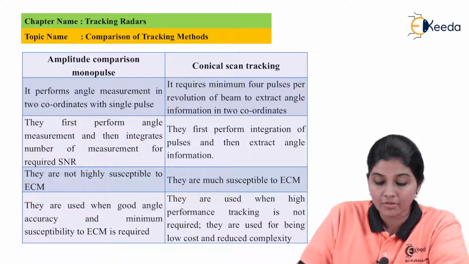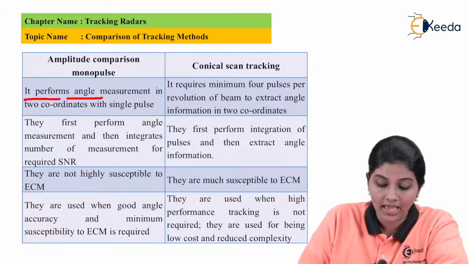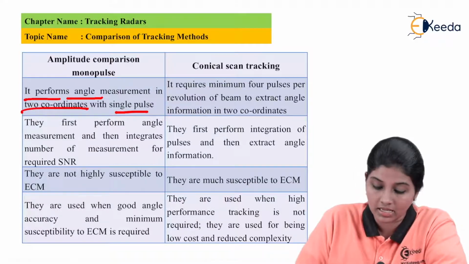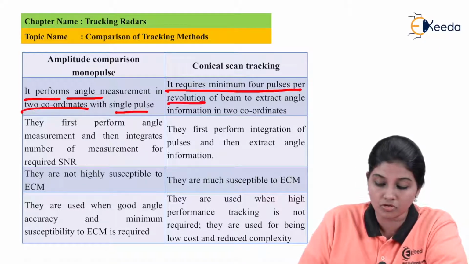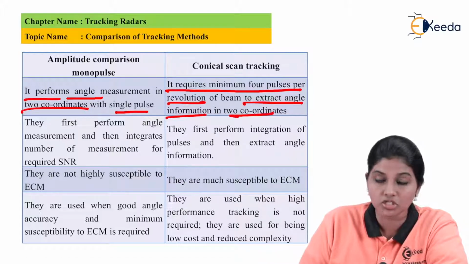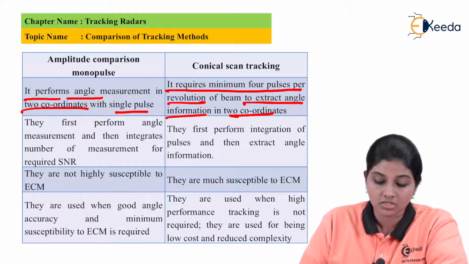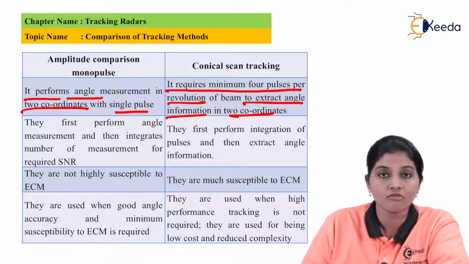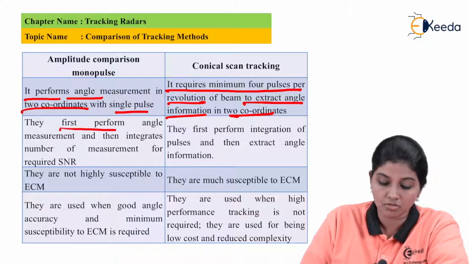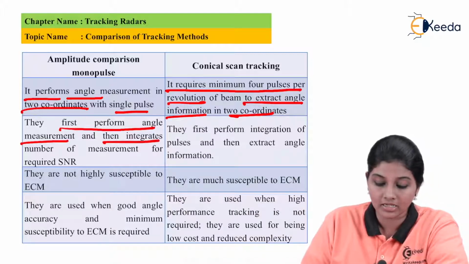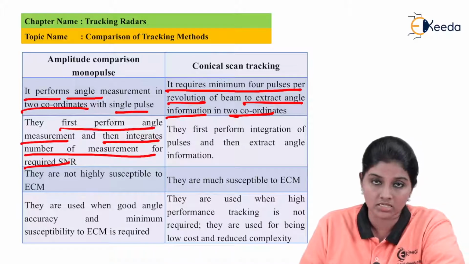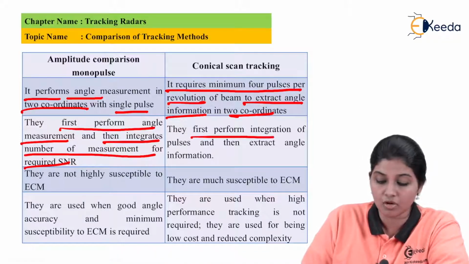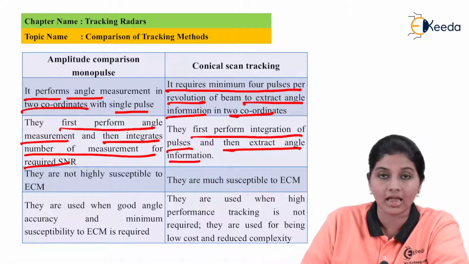In case of amplitude comparison monopulse, it performs angle measurement in two coordinates with a single pulse, whereas in case of conical scan, it requires a minimum of 4 pulses per revolution to extract angle information in two coordinates. The next point is the sequence of operation. In case of amplitude comparison monopulse, it first performs angle measurement and then integrates the number of measurements for the required SNR. Whereas in case of conical scan, it first performs integration of pulses and then extracts angle information.